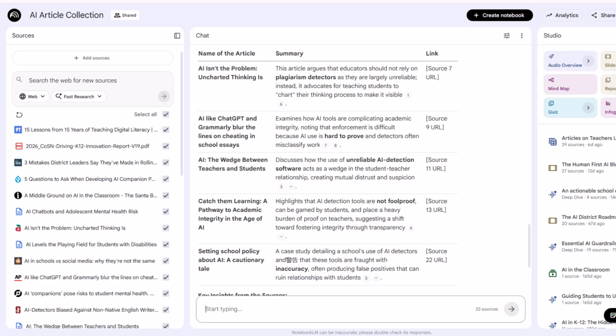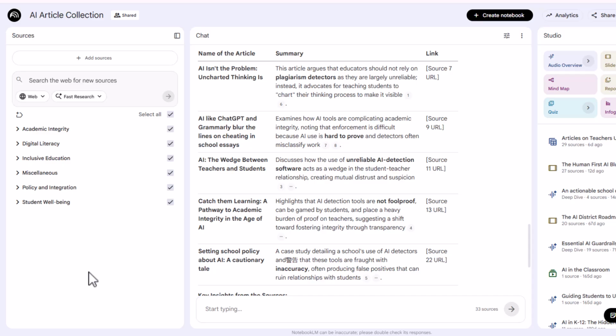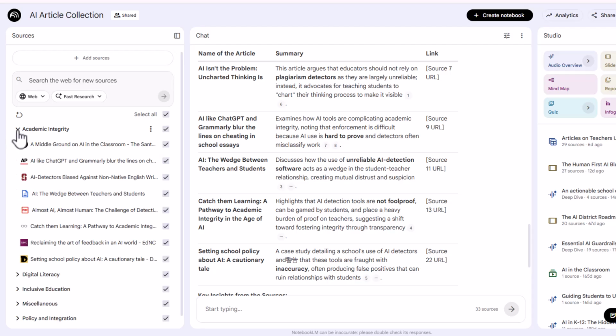So here it is. I have all of these sources. There's a lot. If I click this little button right there, it will categorize and label my sources. So let's see how it does. With everything AI, I want to use my human brain and take a look. So academic integrity, let's take a look. I'm going to click the little arrow there, and it will open up my articles on academic integrity.